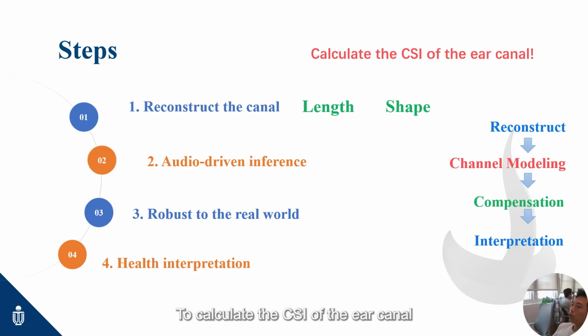To calculate the CSI of the ear canal, there should be 4 steps. First, we reconstruct the ear canal. We estimate the length and shape, and we obtain a clean channel model. Second, we send a gentle wideband probe inside normal audio. It reveals the reflection fingerprint. Third, we keep it stable in daily life. We handle device response, fit, and noise. Fourth, we compare prediction and measurement.